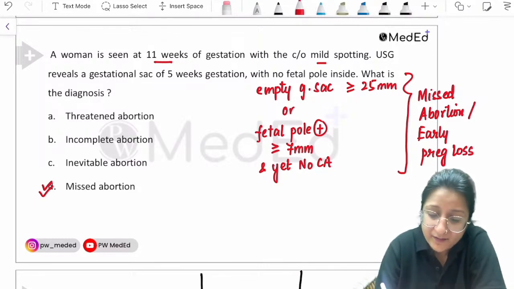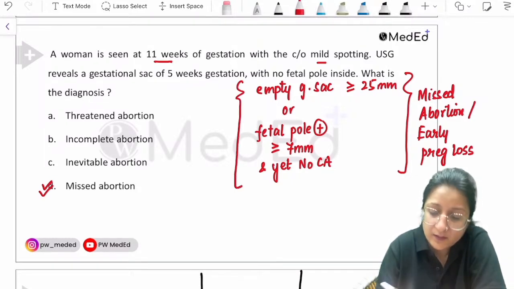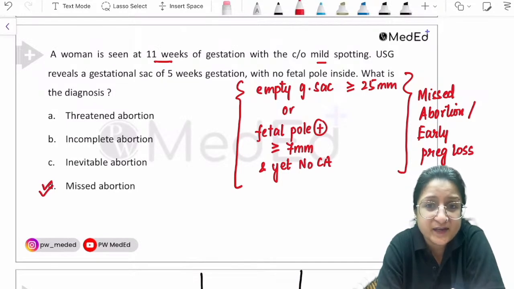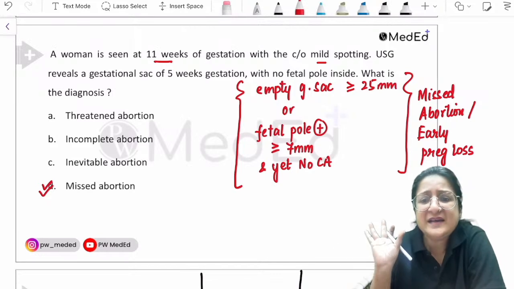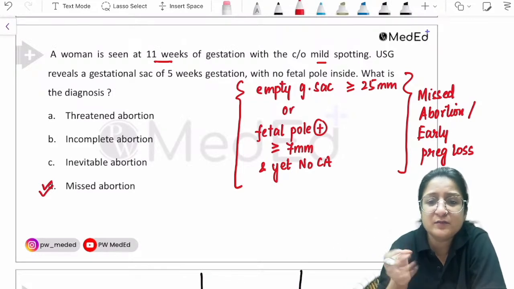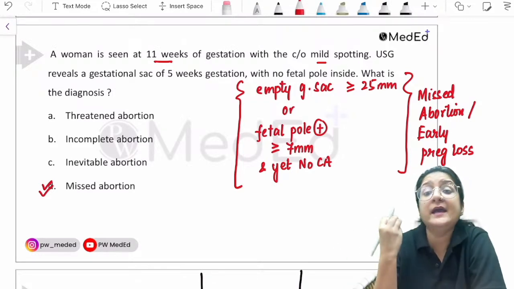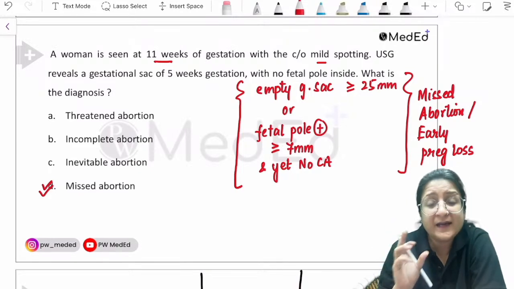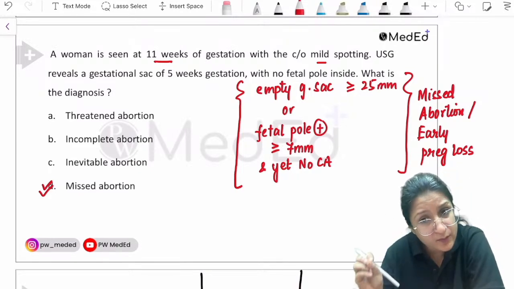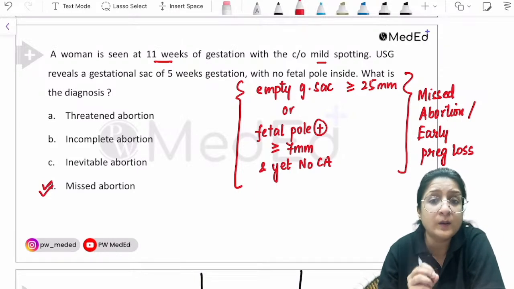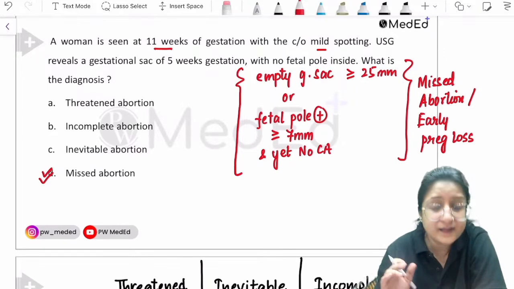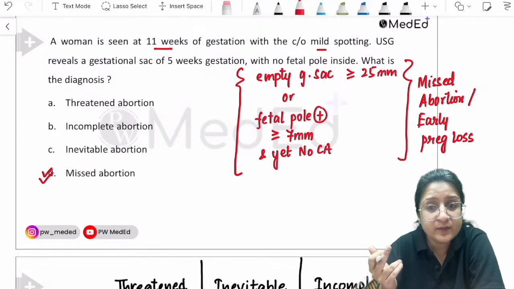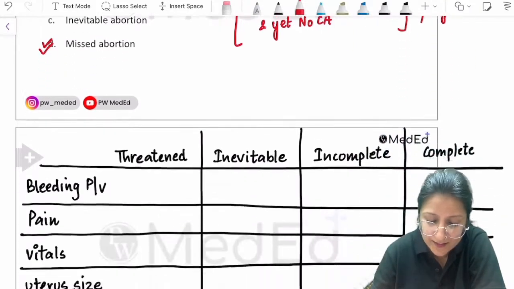Okay. So I have given you how to make the ultrasound diagnosis of missed abortion or early pregnancy loss. Clinical symptoms like this. Just mild symptom, mild spotting, maybe some lower abdominal pain. She may be asymptomatic also. The diagnosis of missed abortion or early pregnancy loss is made on ultrasound only. Keep that in mind. So what about the other types? Threatened, incomplete, inevitable. So let's summarize them.